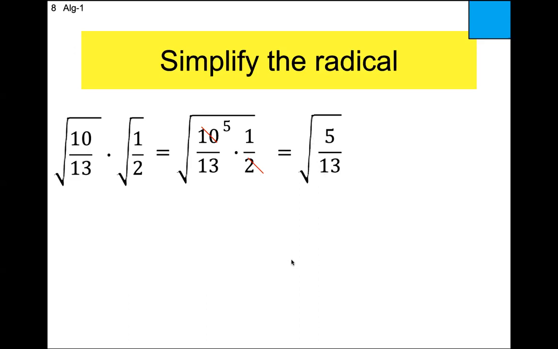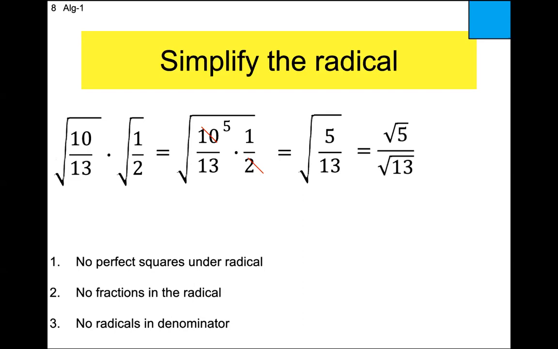Square root of the top over the square root of the bottom. You're like, well, why didn't I do that from the start? Well, because remember, we were multiplying. Okay. Square root of the top over the square root of the bottom. Any perfect squares inside of either one of them? Nope for 5, nope for 13. We got square root in the bottom. We got problem. So what do? You multiply top and bottom by the thing that's giving us the problem. The thing that's giving us the problem is that square root of 13. So that's what I'm going to multiply top and bottom by.